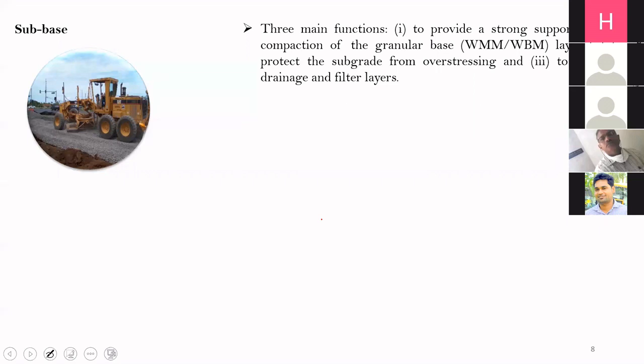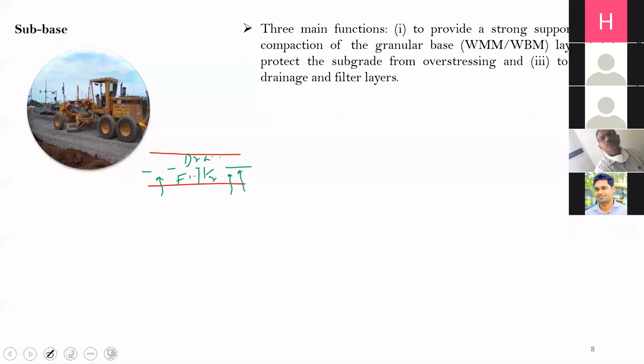Suppose this is the subbase and you are constructing it in 2 layers, let us say. The lower layer will be the filter layer. The upper layer will be the drainage layer. The filter layer will prevent the movement of fines from the subgrade to the top layer. It will prevent the movement.